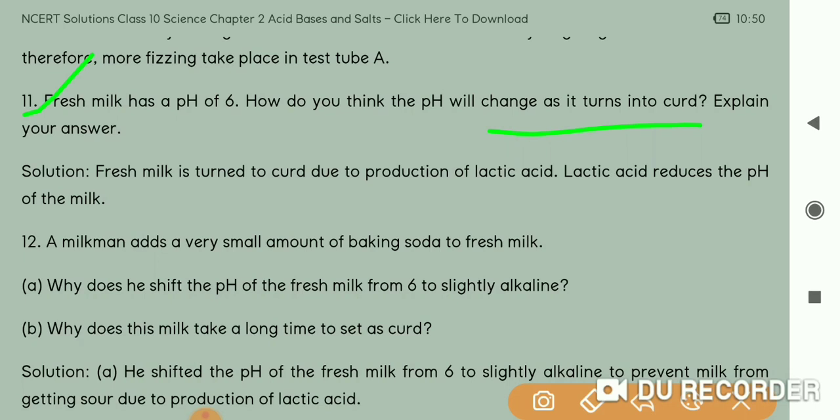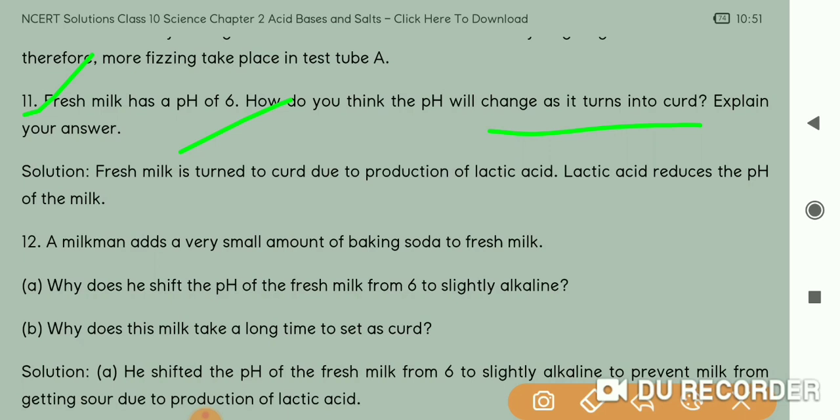See, the pH of fresh milk, the milk that we drink or eat in day to day life, is slightly acidic. It means that fresh milk's pH is 6. But how do you think the pH will change as it turns into curd? When curd formation takes place, what about its pH? Natural milk has 6 pH, but after curdling, when it is converted into curd, what happens to its pH? Explain your answer.